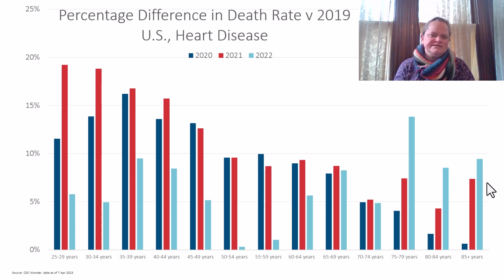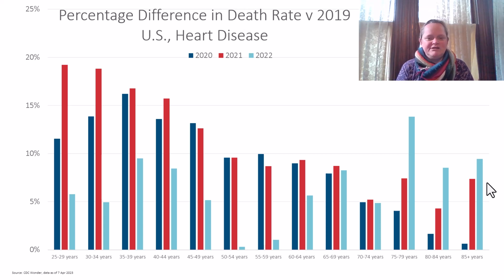These are all relative, and you have to think about how many deaths those are. 25 to 29-year-old people in 2019 dying of heart disease, it's not a huge number of people, just FYI. Even when you have millions of people, it's not a huge number.